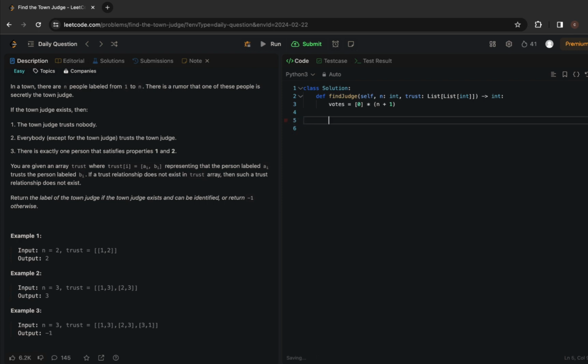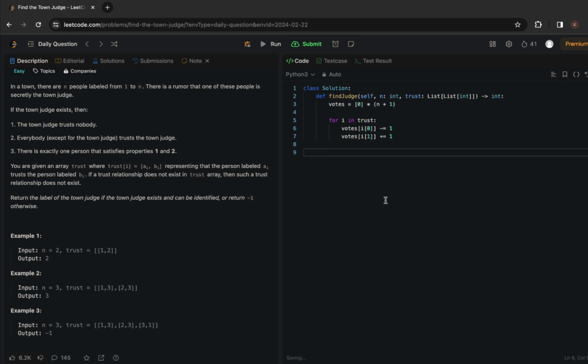Now, what are we doing? For i in trust, what are we doing? Votes of i of 0. If this person is at this index, it means that he can't have a vote. So you have to decrement the common man's vote. What happens if you encounter this person here? You have to increment its count. So if it's the second index, votes of i of 1 plus equals 1.